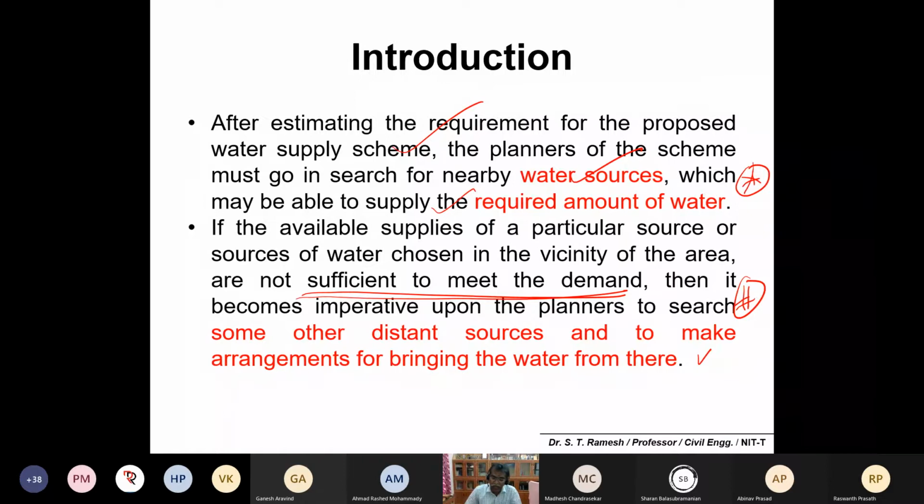So that is important. Identification of sources is very important to meet the water demand for a particular city. If sources are not there, it becomes a very expensive process. Either you have to bring the water from distant sources or you have to find other alternatives. One alternative you would have come across for Chennai city is desalination. Or some cities may transport a lot of water from nearby cities by road transportation or rail transportation. Those are points you have to remember.